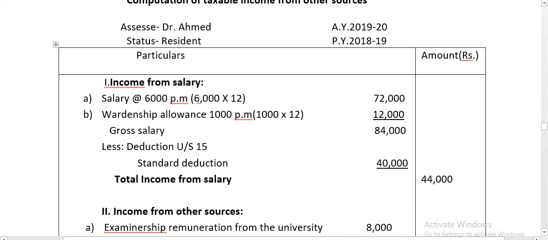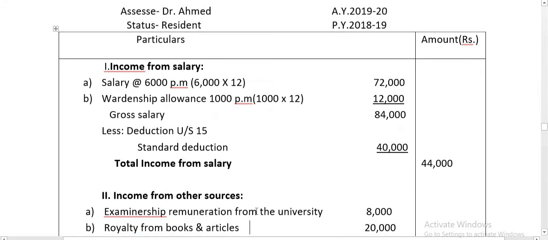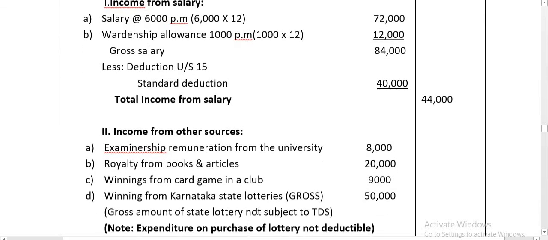Here salary at 6,000 per month, so 6,000 into 12, 72,000. Wardenship allowance 1,000 per month, 1,000 into 12, 12,000. So total gross salary is 84,000. For income from salary, we can claim the deduction under section 16. So standard deduction 40,000, it is the rule. There is no professional tax, so only standard deduction 40,000. 84,000 minus 40,000, total income from salary 44,000.